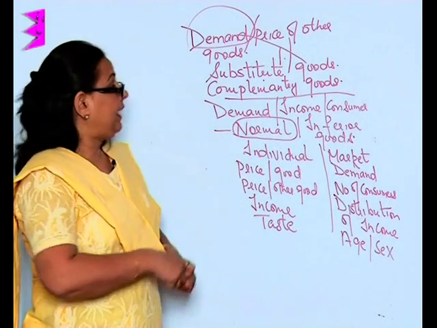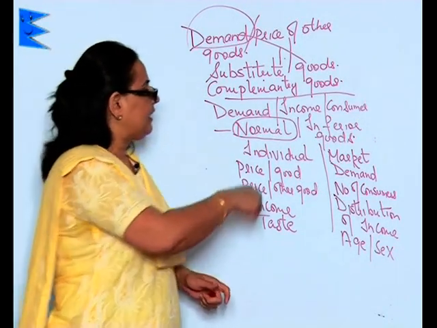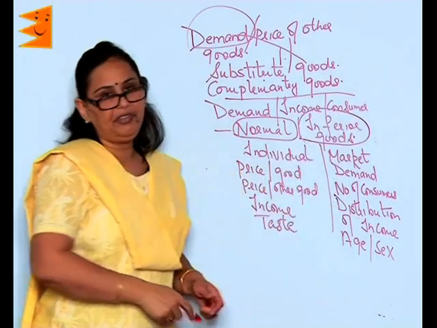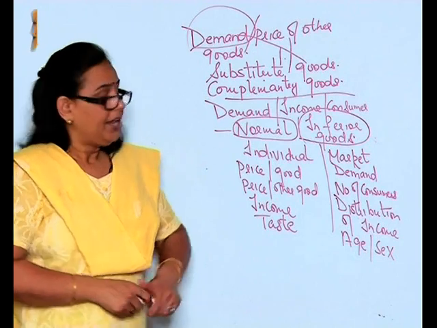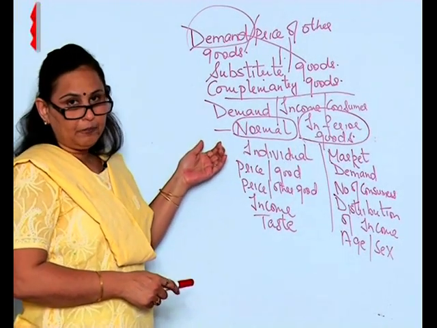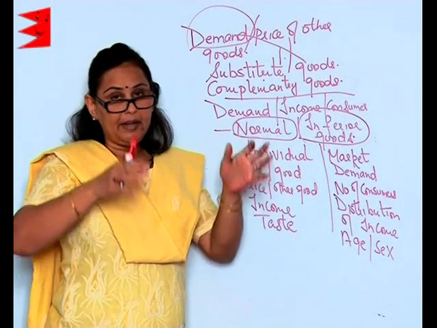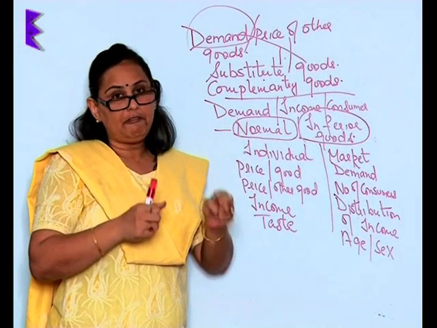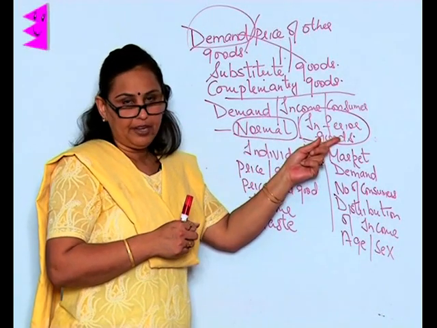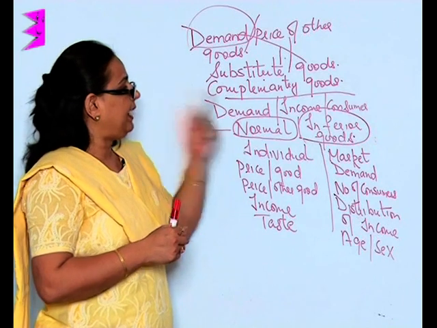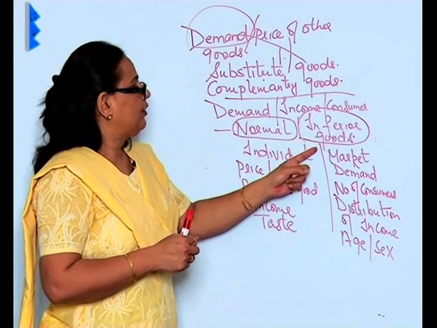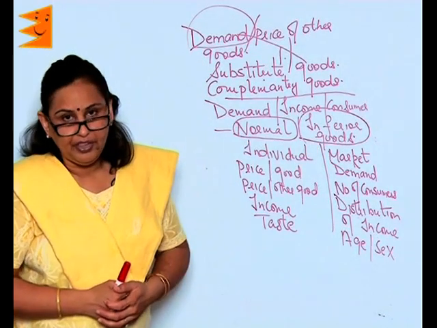But when the income of the consumer rises, there is a decrease in the demand for inferior goods, because he shifts from the inferior good to the normal good. Now he has the power of purchasing a better good, so he shifts away from the inferior good. So, the rise in the income of the consumer gives a fall in the demand for the inferior good.